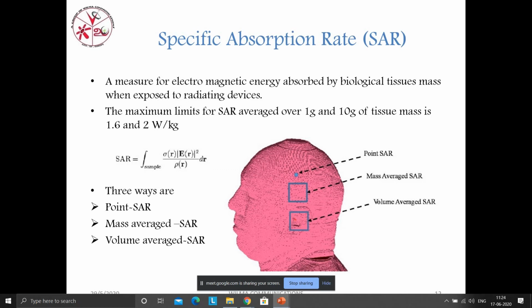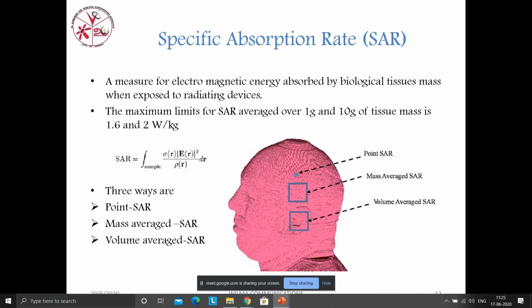The maximum limit for SAR averaged over 1 gram and 10 gram of tissue is 1.6 and 2.0 watt per kilogram. This is given by our government. This is the acceptable range for 1 gram and 10 gram tissues.